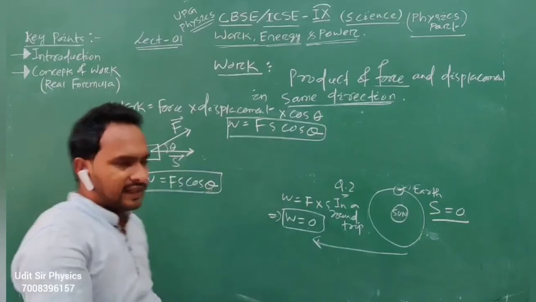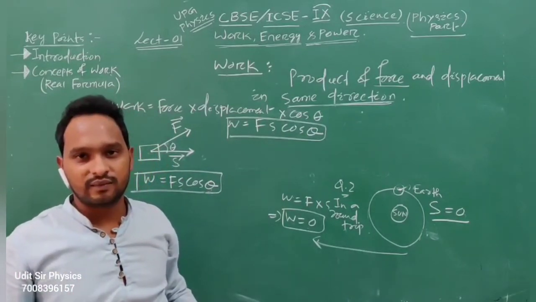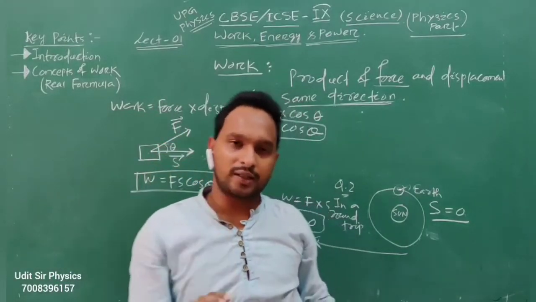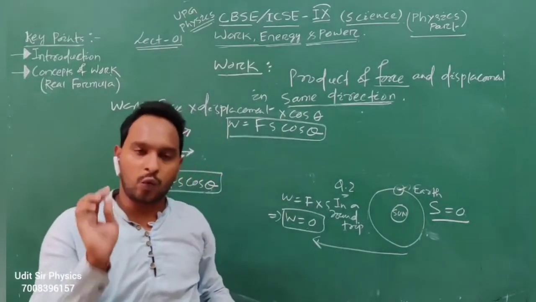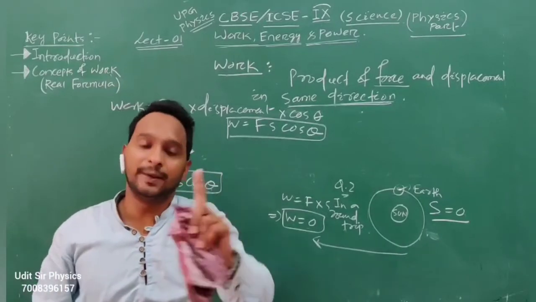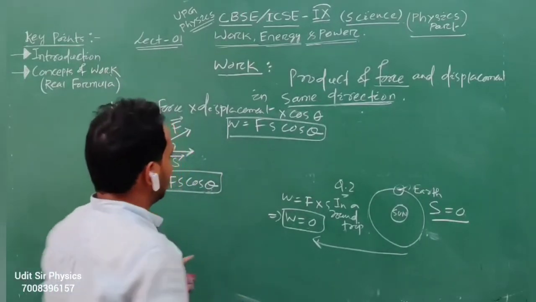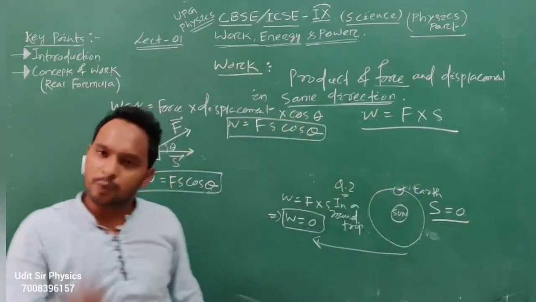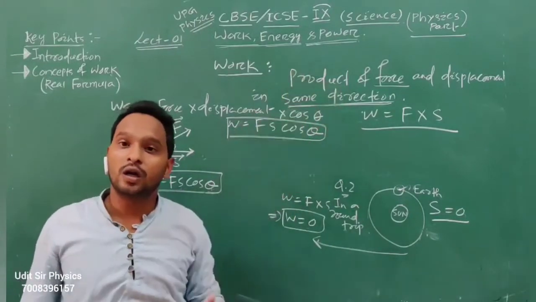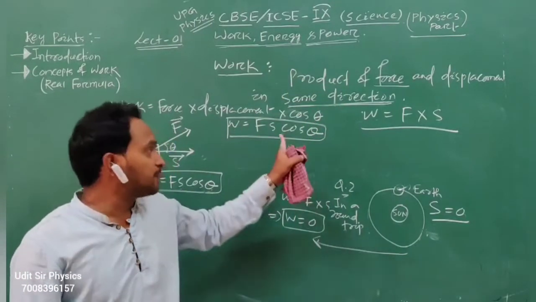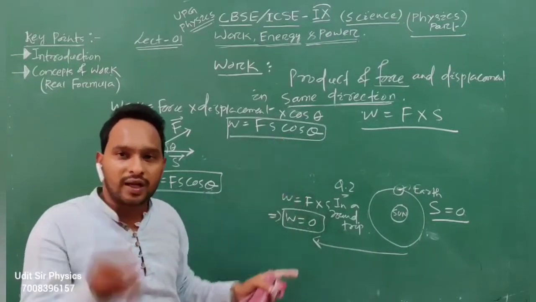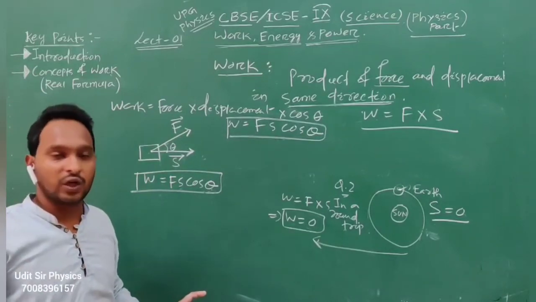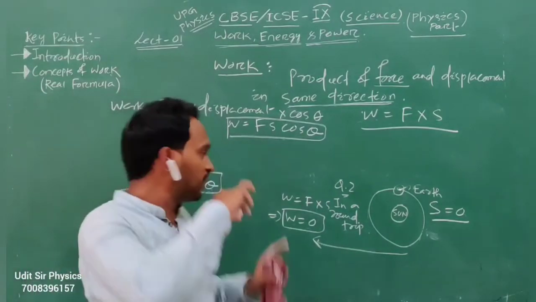Here we will see some special cases. The first case is positive work done. The second is zero work done. The third one is negative work done. Okay. W equal to force into S, this formula is also correct, but only under a particular condition. Which condition? That condition is W equal to Fs cos theta. Here we will focus on theta, the angle between force and displacement.